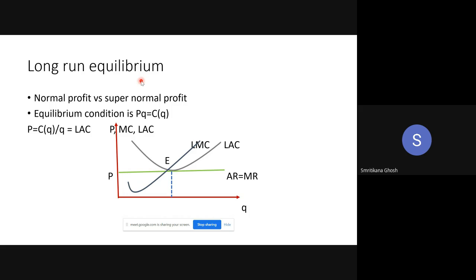Okay. Now what happened in the long run? Look, the market is fixed. The total demand in this industry is fixed. Say the total demand in this industry for this particular commodity is 100 units. Initially, in the short run, there are 5 farms in this industry, and they are identical to each other because this is the assumption. So they equally share the market. Each of these 5 farms is selling 20 units, because 20 into 5 is 100.